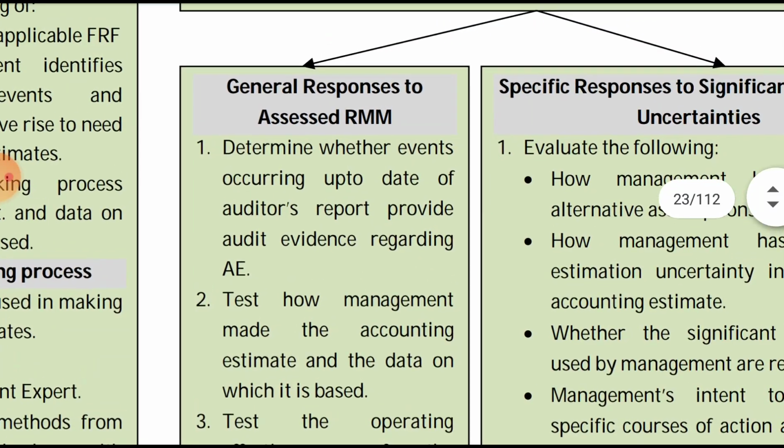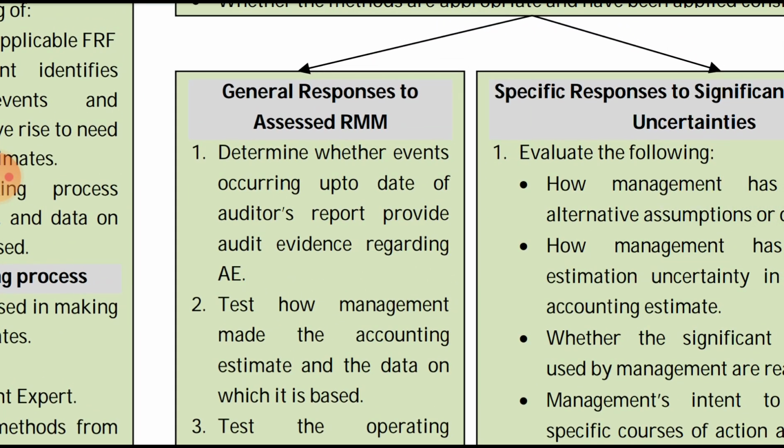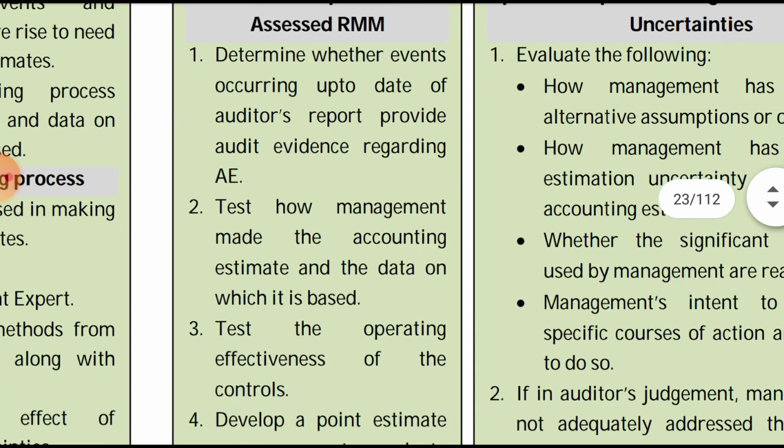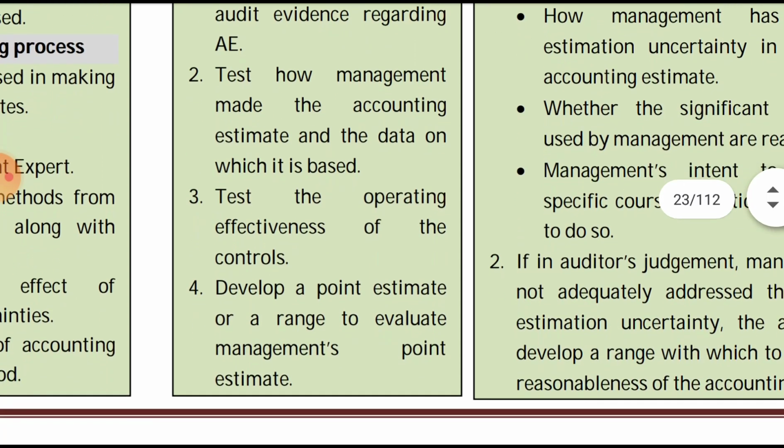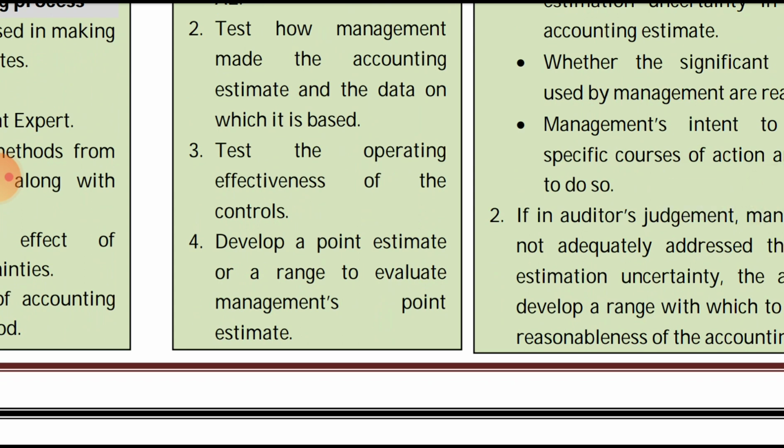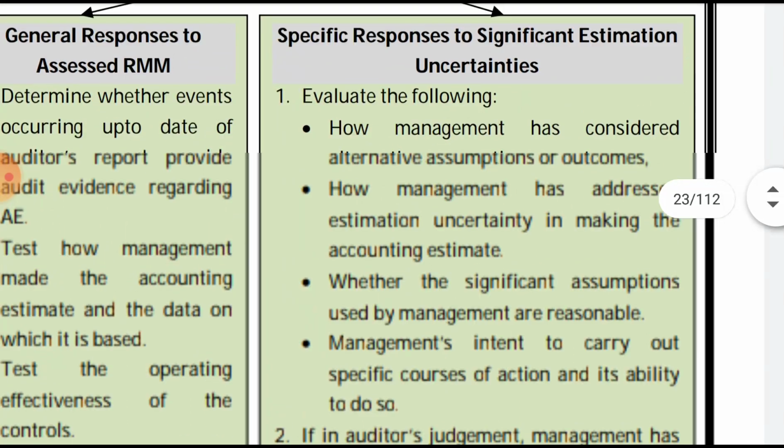So what points did we see? First, determine whether any event occurring up to the date of the auditor's report provides audit evidence regarding the accounting estimates. Second, test how the management made the accounting estimates and the data on which it is based. Third, test the operating effectiveness of the controls. And fourth, the auditor has to develop a point estimate or a range to evaluate the management's point estimate, to compare it with or check it against the management's point estimate. So these are the general responses.